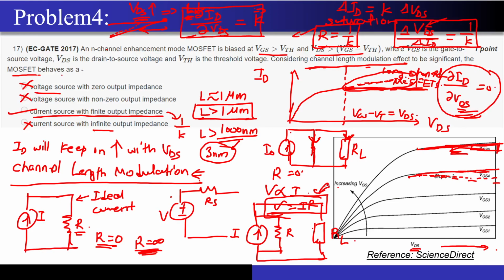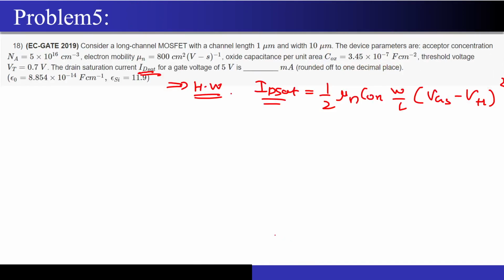So now if you combine both of these effects, the ideal current source and the V is equal to IR thing that we are seeing over here, the current is increasing as the voltage is also increasing. So you have to model this as this particular resistor. Now what you can see over here, ideally R should have been infinity, but because of the channel length modulation, R won't be infinity. So the model of the MOSFET will be nothing but a current source with a finite output impedance, and that is the answer we got from here. I hope that is very much clear.